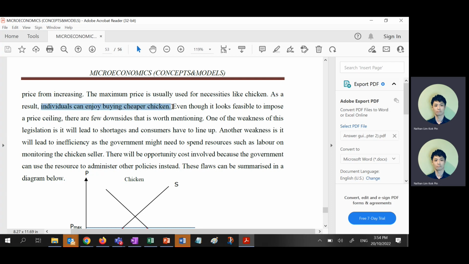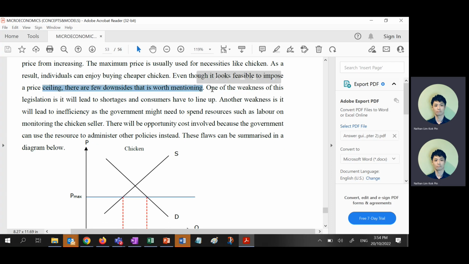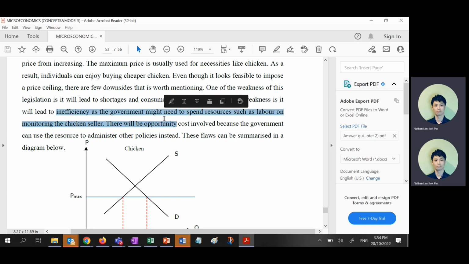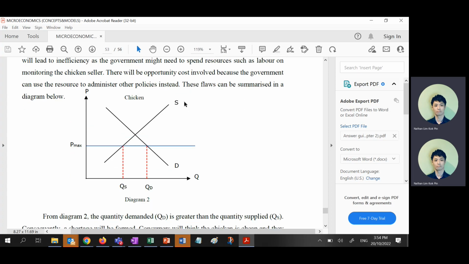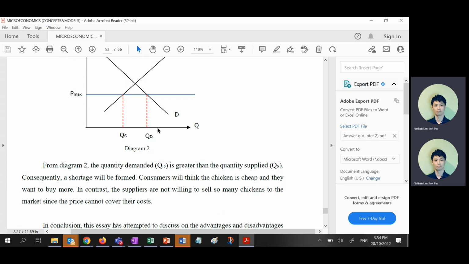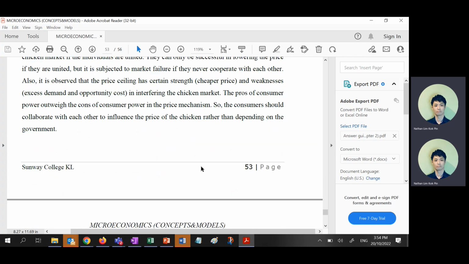As a result, individuals enjoy buying cheaper chicken. It looks feasible to impose a price ceiling. There are downsides, like I say: discuss weakness, shortage, another weakness, inefficiency. They have to spend resources. This one later I share with you, right? These are floors. This is the maximum price. All right, all these are price ceiling. Price ceiling later I share with you.